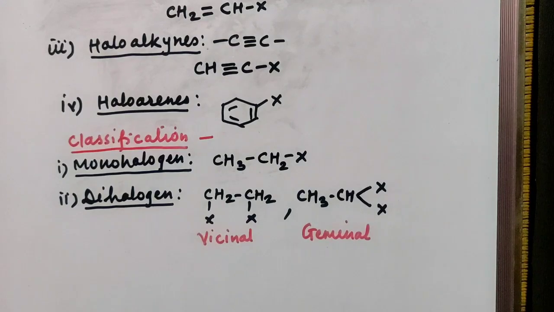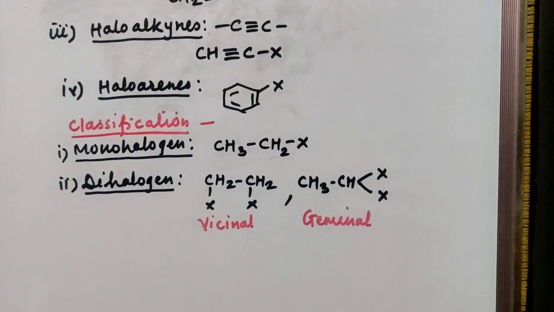In vicinal dihalides, both the halogen atoms are present on adjacent carbon atoms, while in geminal dihalides, both the halogen atoms are present on the same carbon atom.